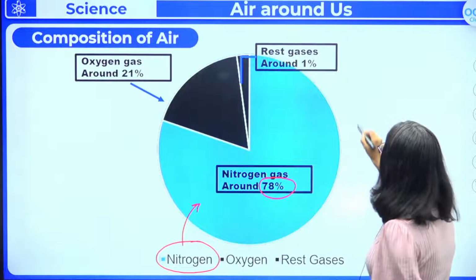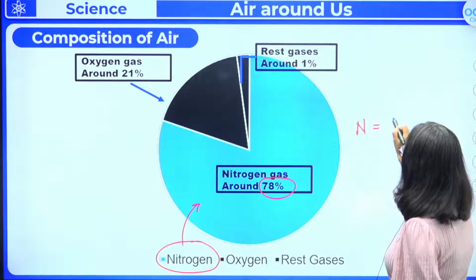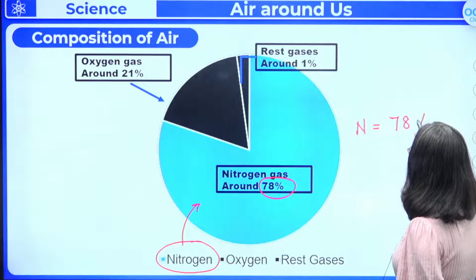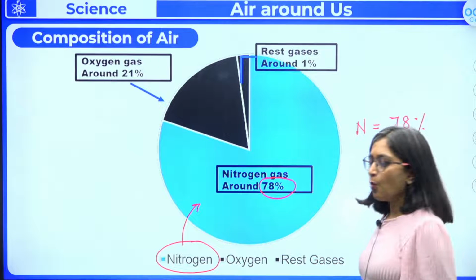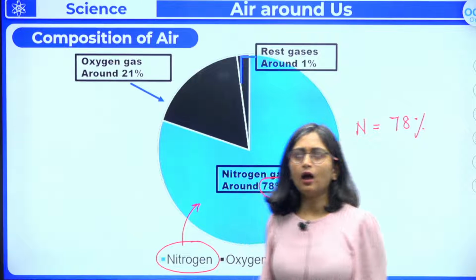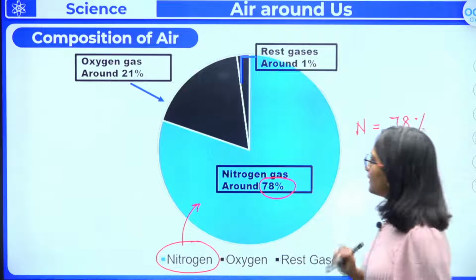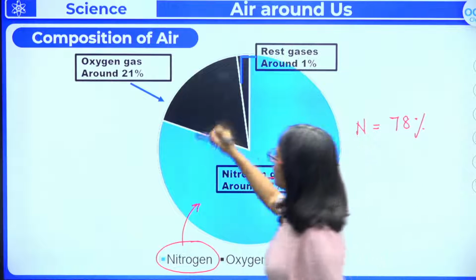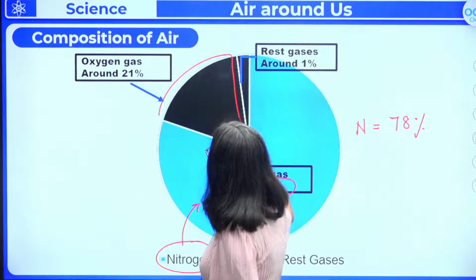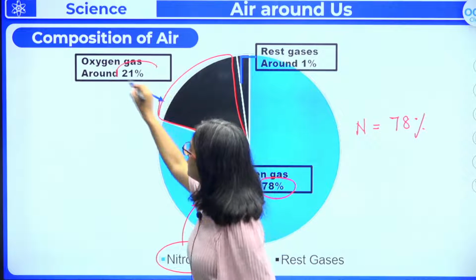Now we have found that nitrogen has already contributed 78%. What about the rest of the gases? Now we have around 22% left. So here oxygen is going to contribute around 21%, right?